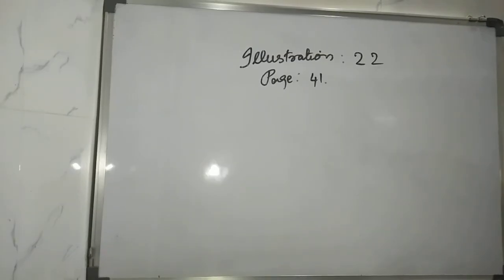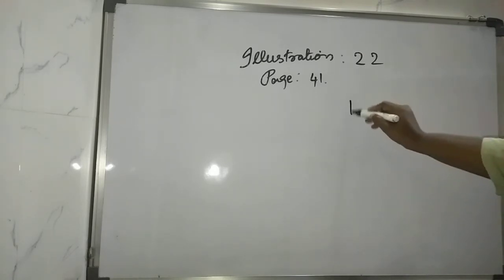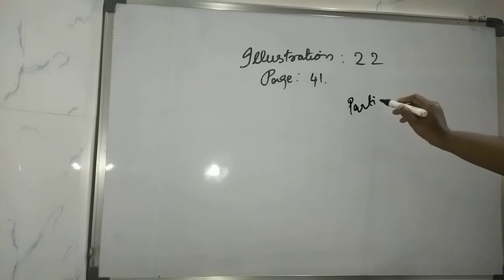Now take out page number 41 of your textbook. Illustration number 22. So read the question. 80 members participated in a picnic organized by a school and the average contribution was 300 as expenditure. There were 60 students and each of them contributed 325. Teachers contributed little more. So you can write the teachers and students, which have been given to you. Support staff is also there. So right, it is participant. One of the attributes is participant.